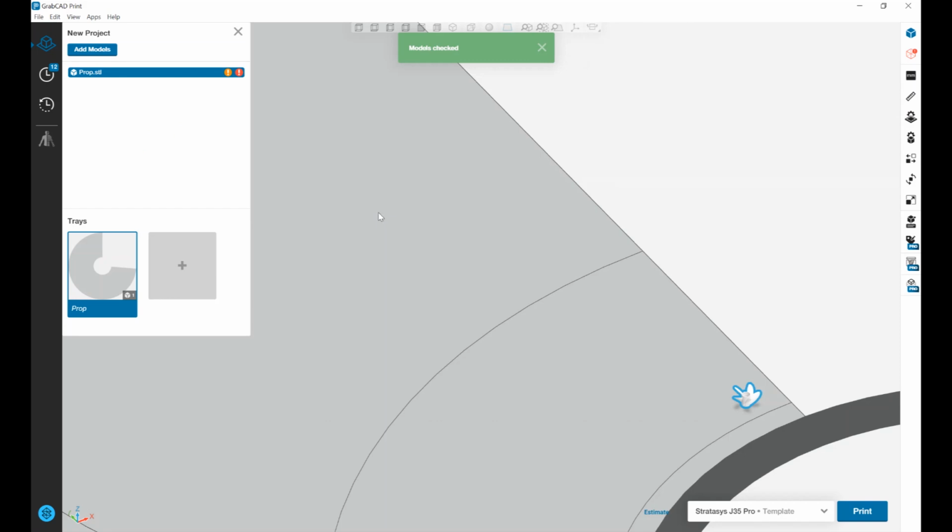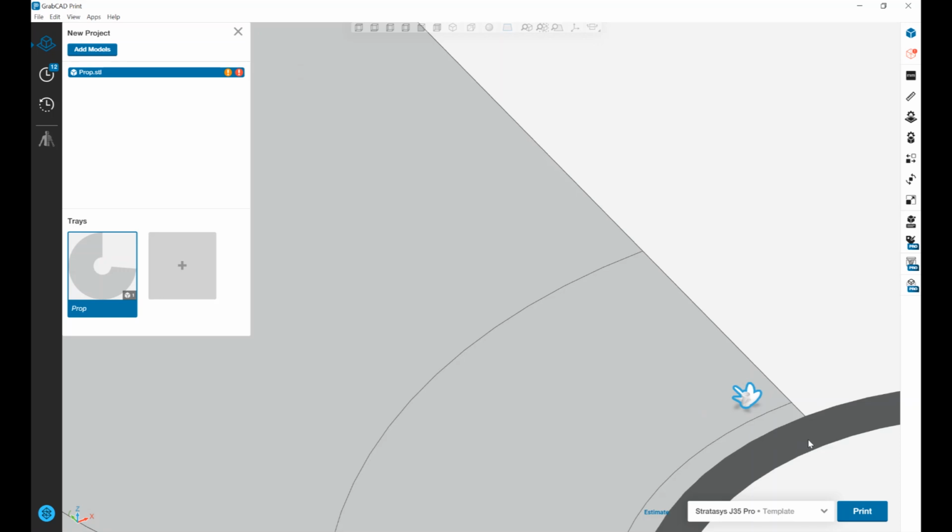And if we look in the project window, we can see the file is loaded, but the orange exclamation point is telling us that the file is very small. Back to the main view, you can just barely see it, but our prop is there, only about 1/8 of an inch tall, not what we originally designed it as.